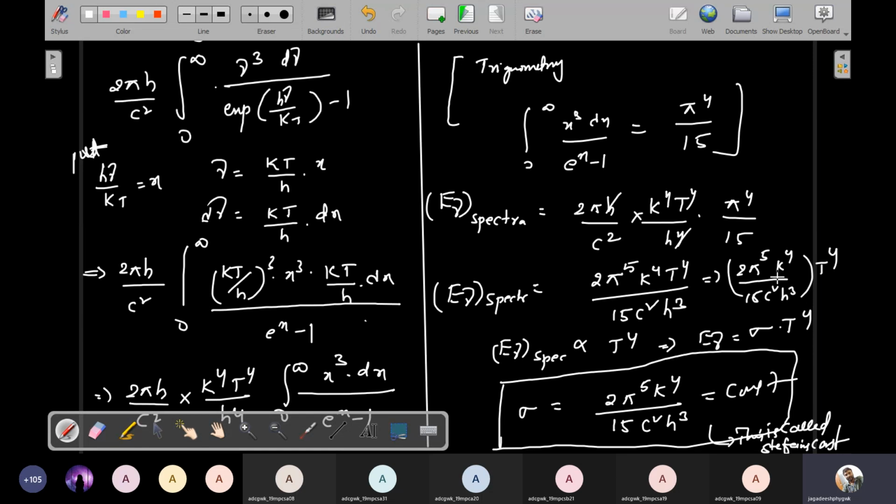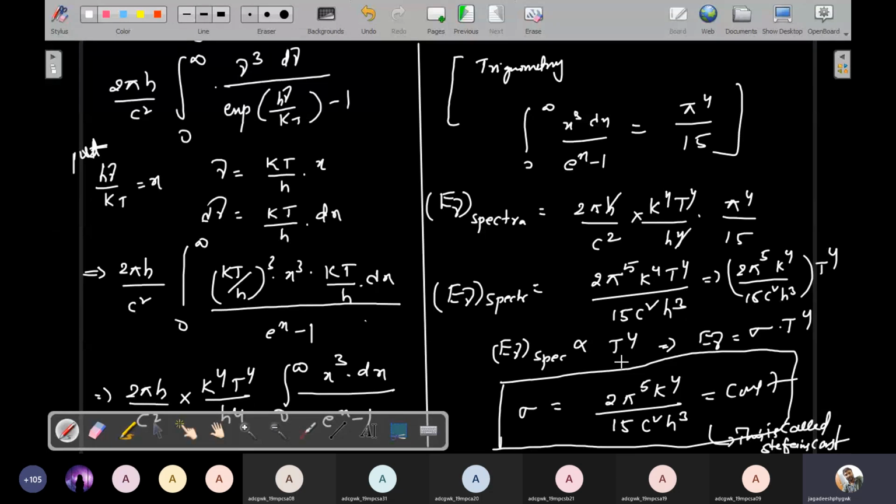From the above equation I simply write 2 pi power 5 k power 4 divided by 15 c square h cube into T power 4. Comparing these two equations, you will get sigma equal to 2 pi power 5 k power 4 by 15 c square h cube. It is a constant value, called Stefan's constant.